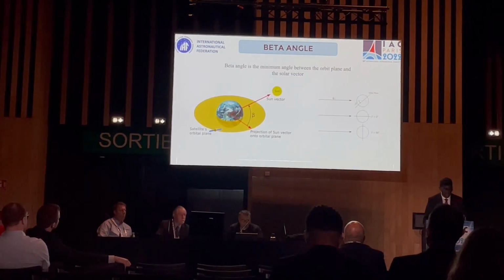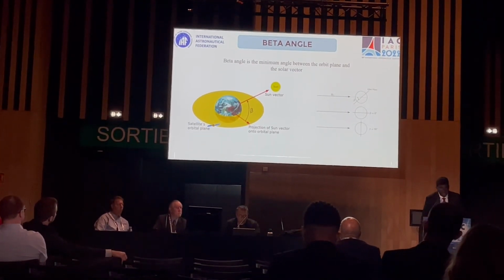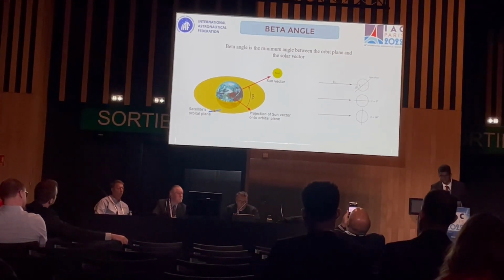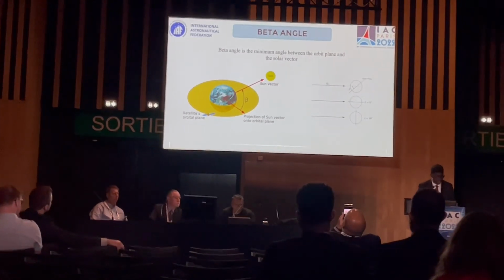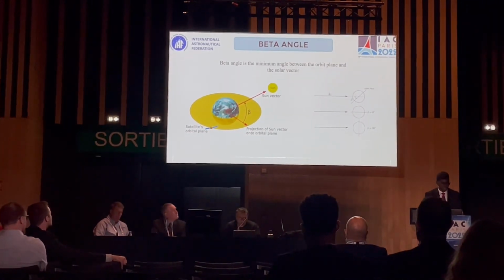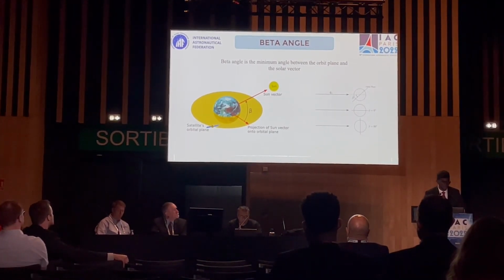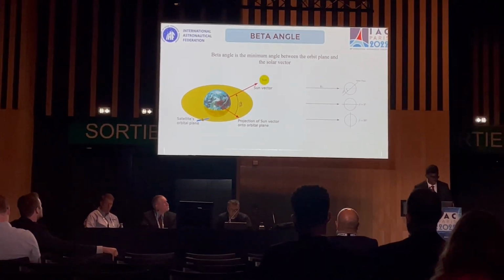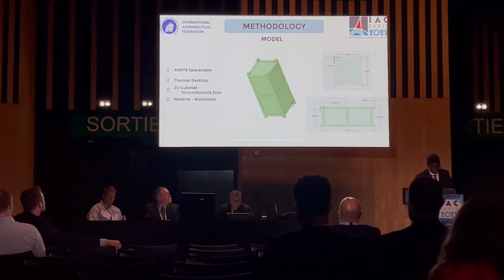The major heat loads which act when the satellite is in LEO are solar flux, albedo, and planetary IR. Beta angle. Beta angle is the minimum angle between the orbit plane and the solar vector, and it can vary from -90 degrees to +90 degrees. It influences the percentage of time that a satellite in LEO spends in direct solar rays and in the shadow region.